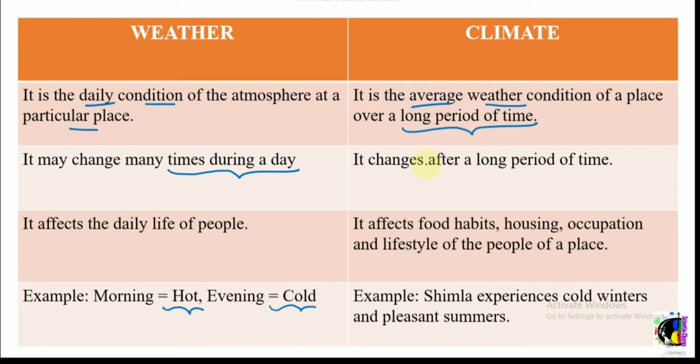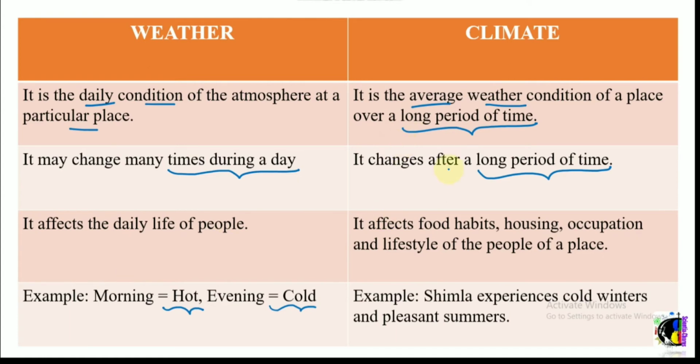When it comes to climate, it changes only after a long period of time, depending on the different factors that affect the climate. The factors can be latitude, altitude, humidity. So depending on the changes happening, the climate of a particular region also will differ.